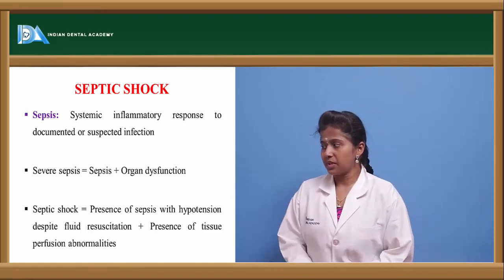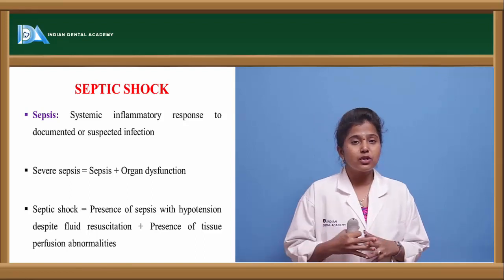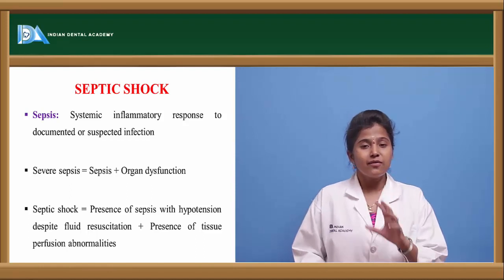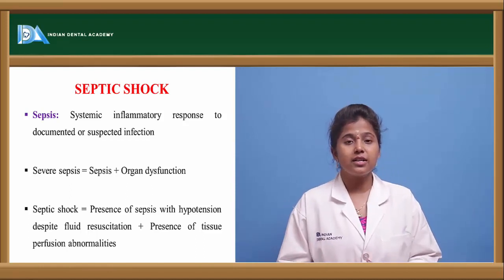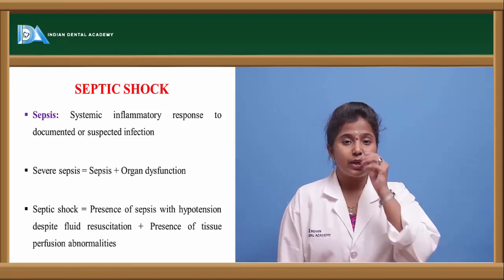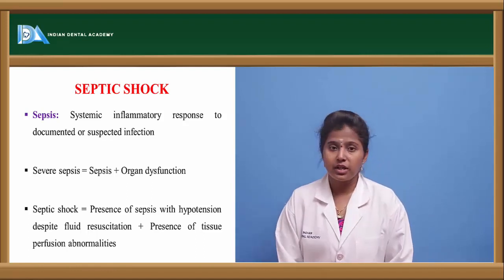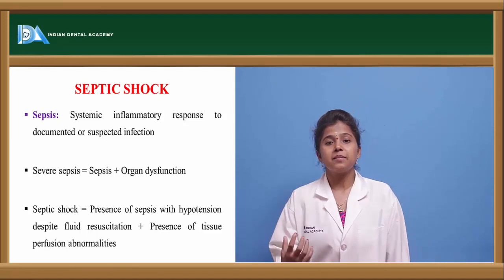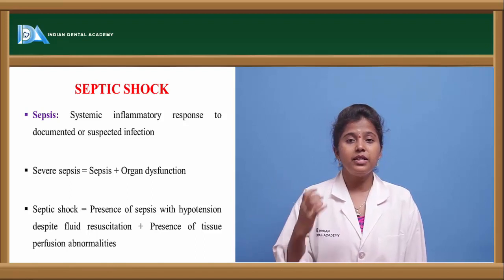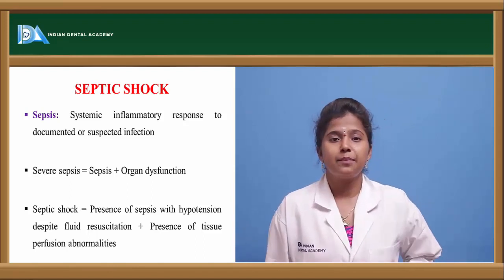And what is severe sepsis? Once inflammatory reactions are more, because of these inflammatory reactions there occurs organ dysfunction. When inflammatory reactions and organ dysfunction occur, it leads to a condition called severe sepsis. And once organ dysfunction takes place, there will be impairment of that particular organ, and that may lead to the death of the person. So how is this impairment occurring? Once the organ is damaged, there will be low permeability of cells in that particular tissue, and thereby it leads to septic shock.